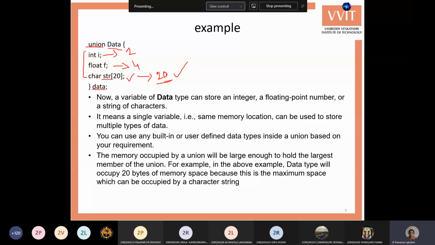But it can store only one value. Either you can store the integer value, or the float value, or the string. But you cannot store all three values at a time.